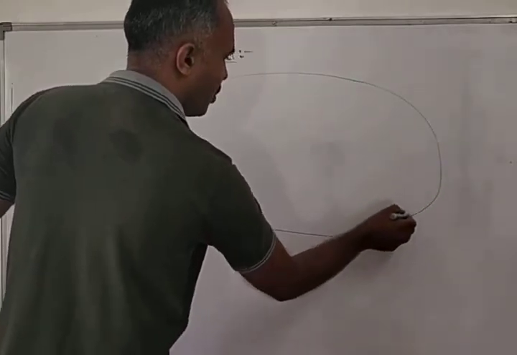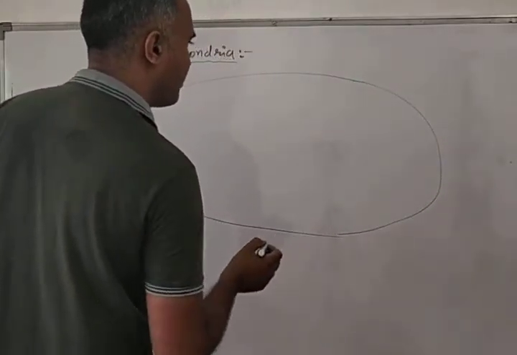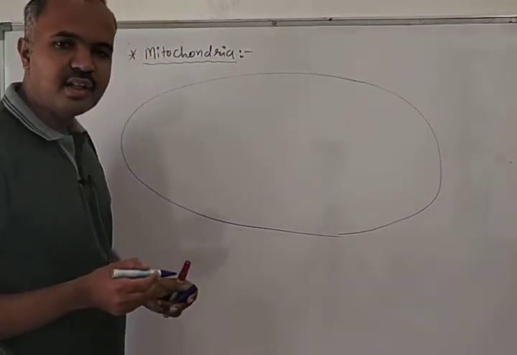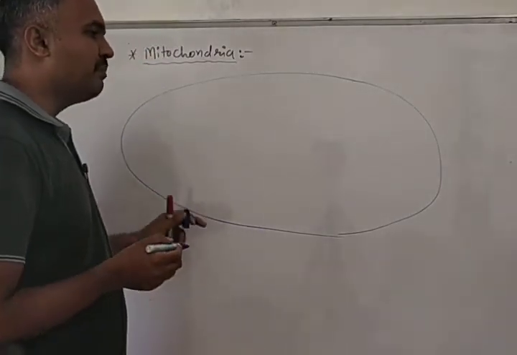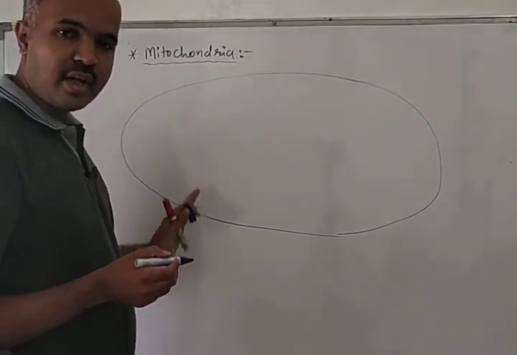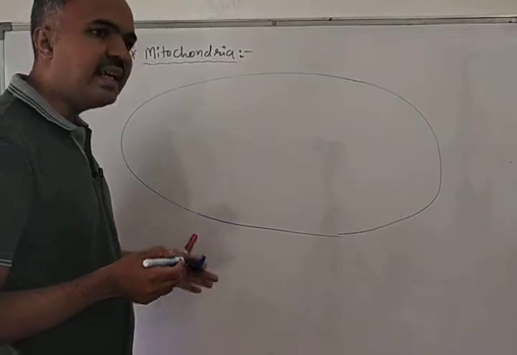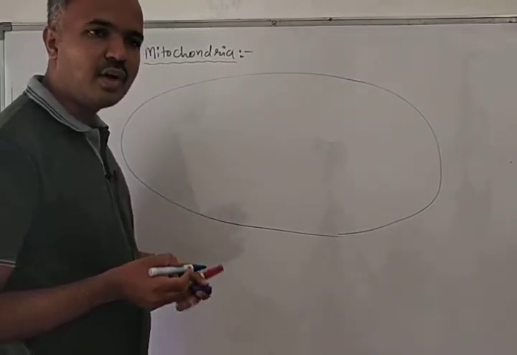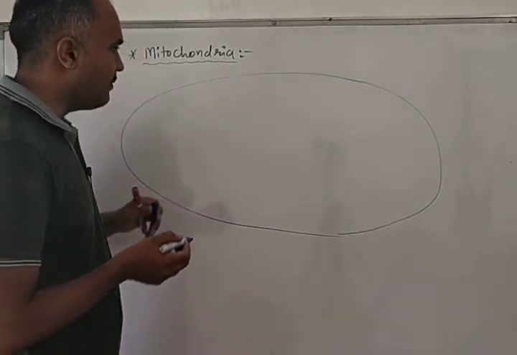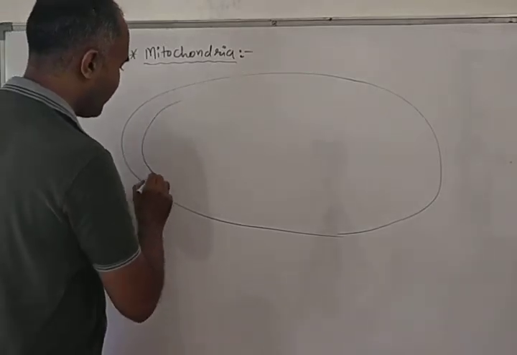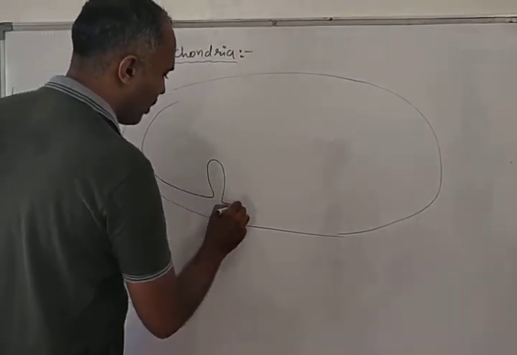In our textbook, the figure given for mitochondria is 3D, and I am drawing a simplified figure. We can't understand the structure of the mitochondria from the 3D figure, so for that we will draw a simplified 2D figure. So we are drawing mitochondria.